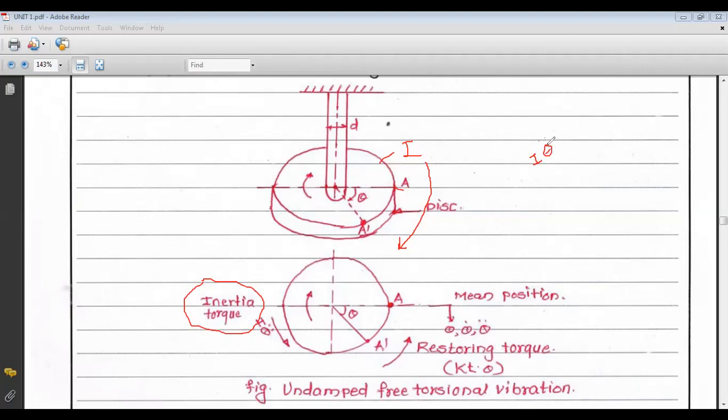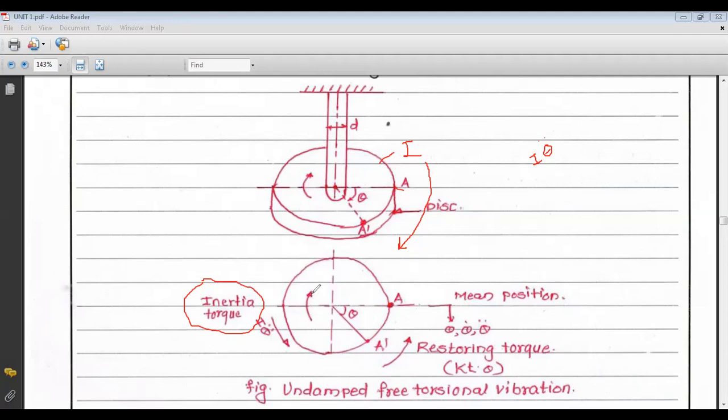So this is called the inertia torque, that is I into theta double dot. Now consider a figure where the disc is moved from point A to point A1 by giving